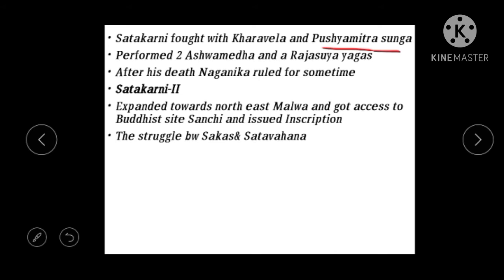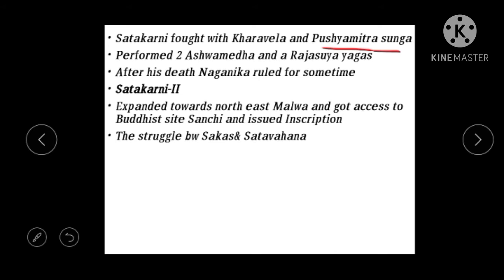Then we see that one time he performed the Rajasuya Yaga. This is for the welfare of the king and people, basically a yaga performed by the king. Then Shatakarni donated a lot of land grants and cattle to the Brahmins.